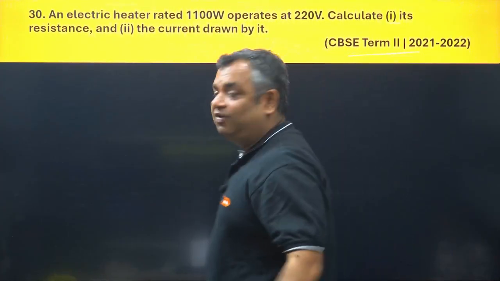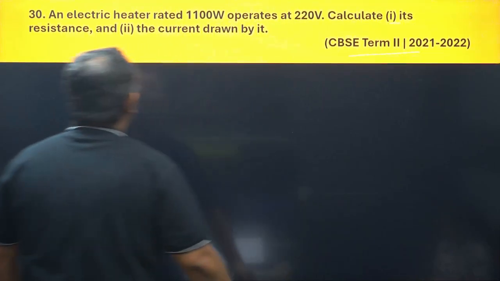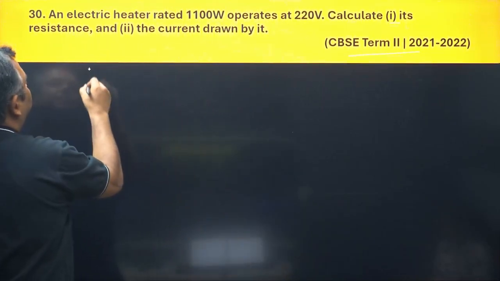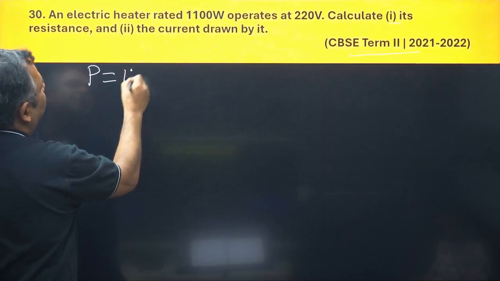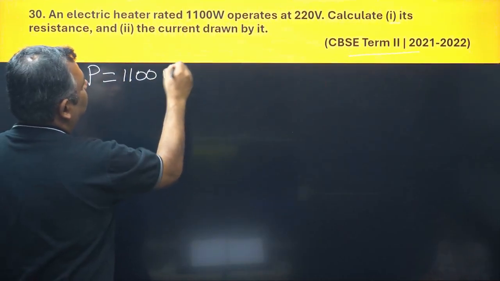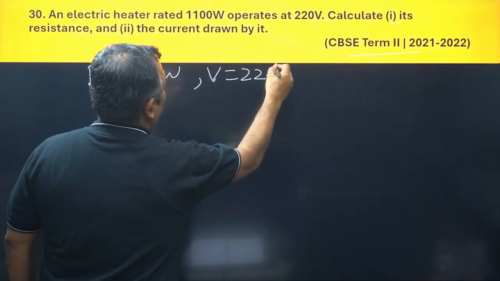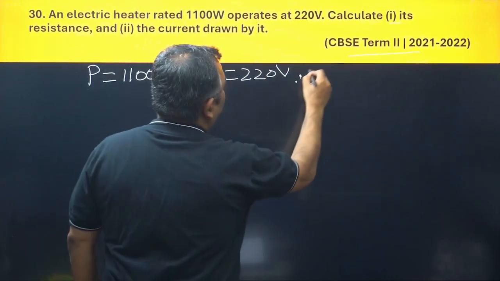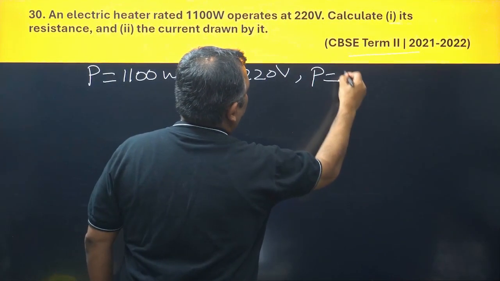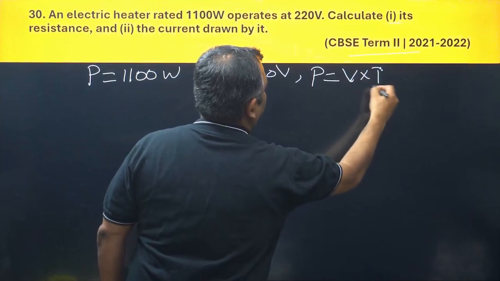Okay, let's first note down whatever is given. What is given here? We have P is equal to 1100 watt and V is equal to 220 volt. What is our dear formula? Our dear formula is P is equal to V into I. What is being asked?